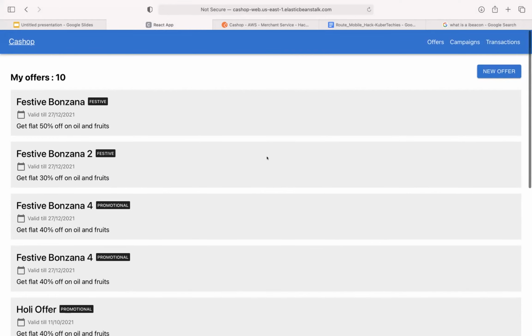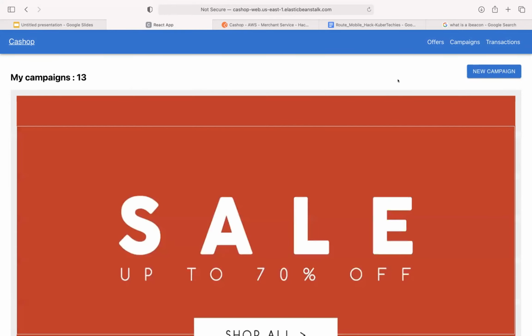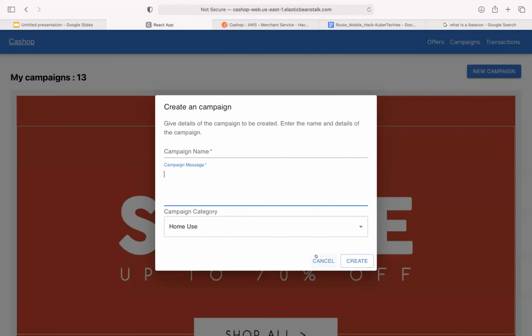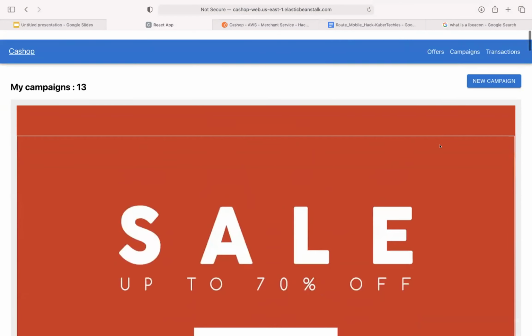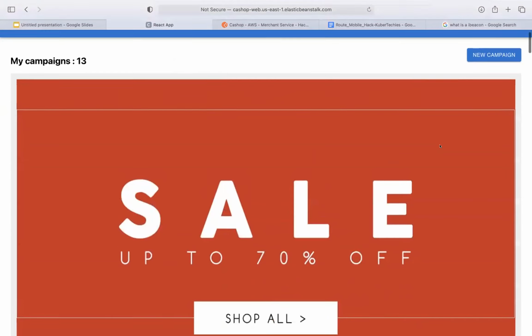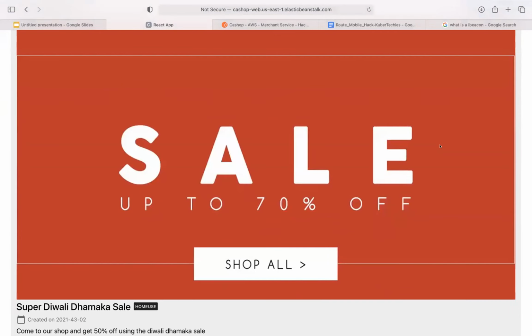So yeah, they can create offers and push them out through WhatsApp or SMS or any other channel. Now, campaigns are another interesting part. Campaigns are specifically targeted to people when they buy a certain product and the merchant wants to have a clearance. For example, they have excess stock, they want to have a clearance sale. They can quickly create a new campaign like this. In the interest of time, I'm skipping this part, and it can be directly communicated over WhatsApp to the customers. It helps the merchants convert a lot.